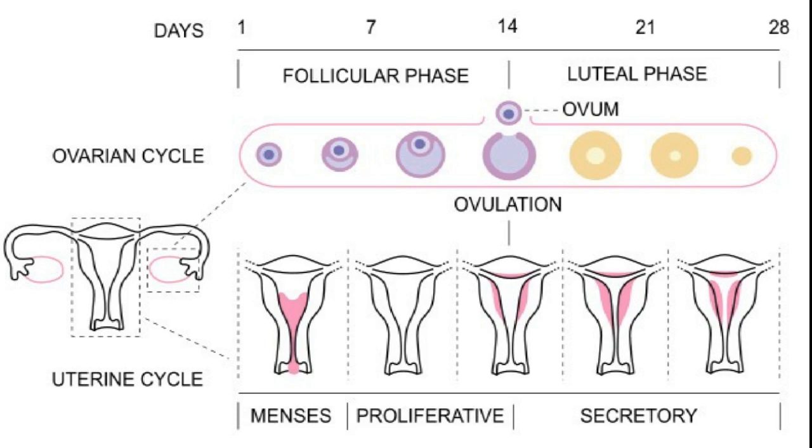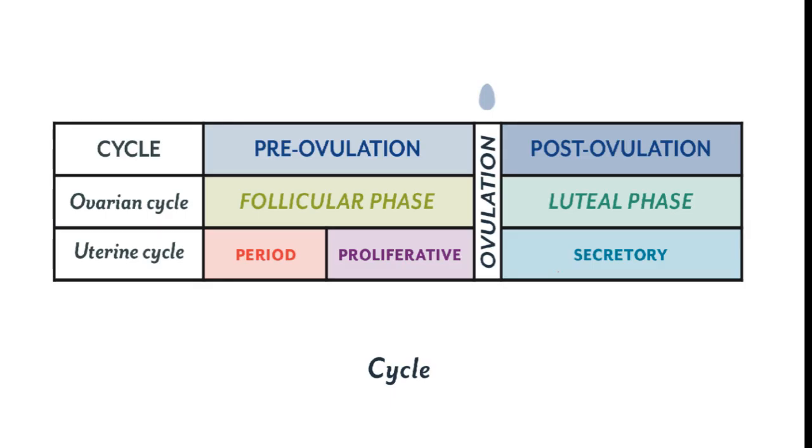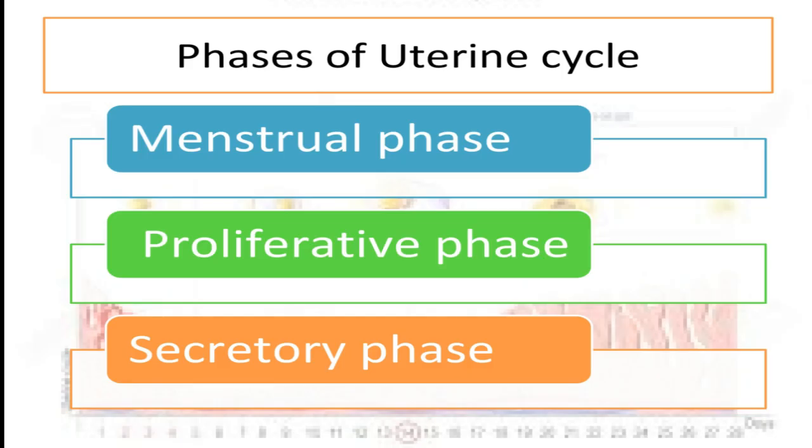One thing you should notice here is that the event of ovulation basically splits both cycles into pre and post ovulation parts. Now it's time to go deep inside this topic and discuss every event and phase individually with respect to hormonal control. As I already discussed, the uterine cycle is divided into menstrual, proliferative and secretory phase, and now we are moving towards the inside story.